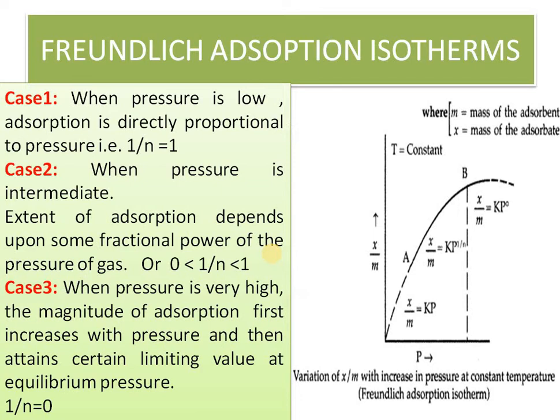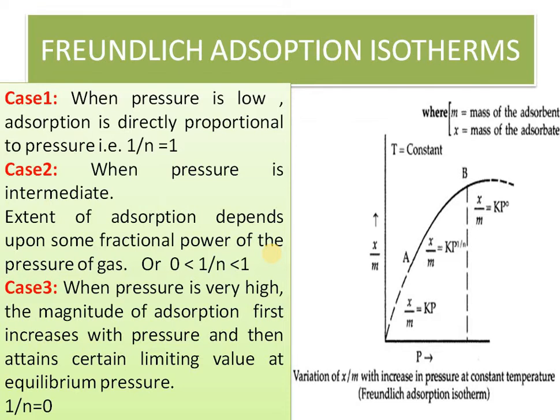So now see, there are three cases. When the pressure is very low, x by m is equal to kp, with p raised to power 1, so linear variation. When the pressure is intermediate, between A and B, you will find that 1 by n is between 0 and 1.